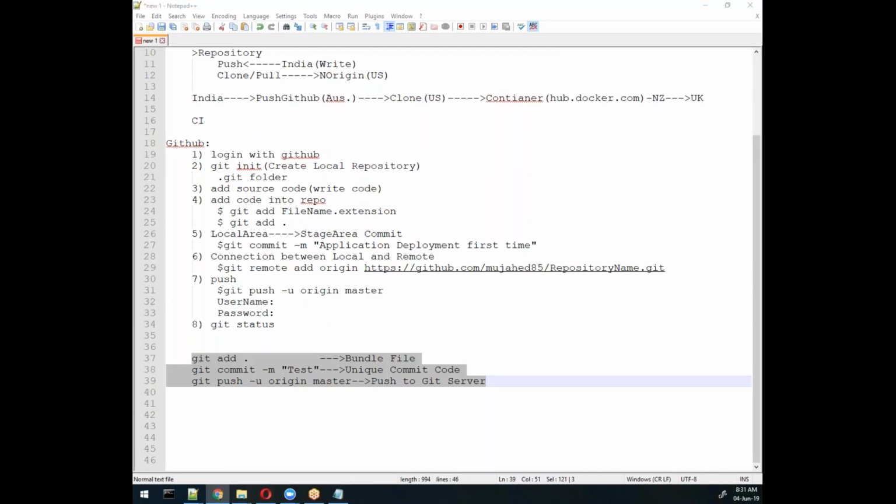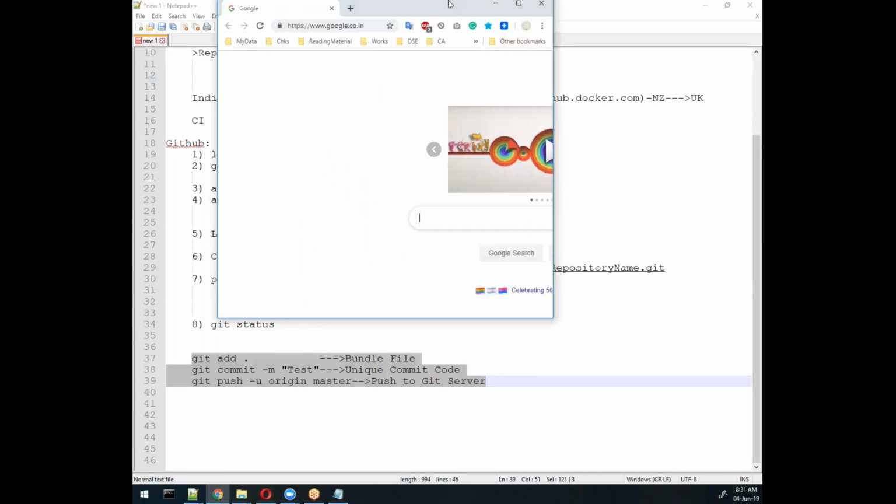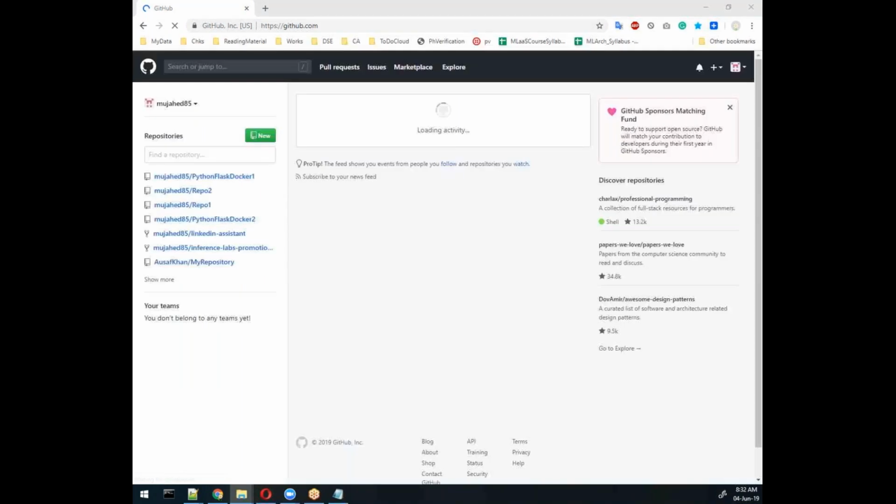So first of all, I need to work with a git repository. I will go here and write GitHub, and before that I'll just move to the code folder, and there I will do one thing. Let me create one folder which will help us.